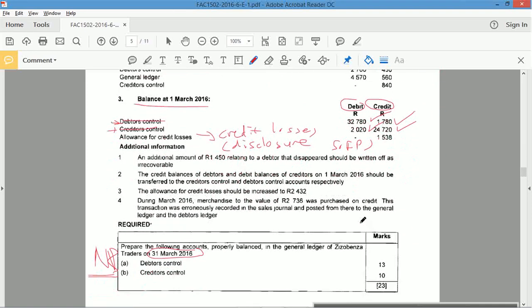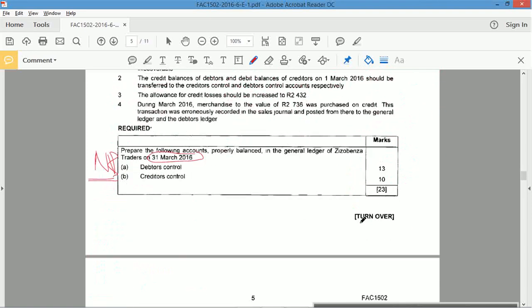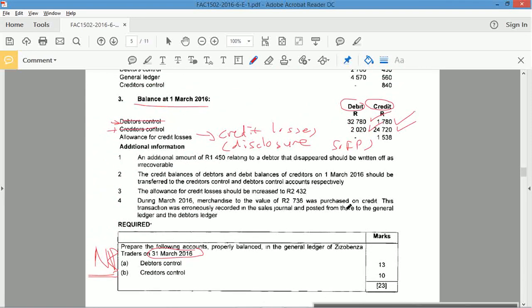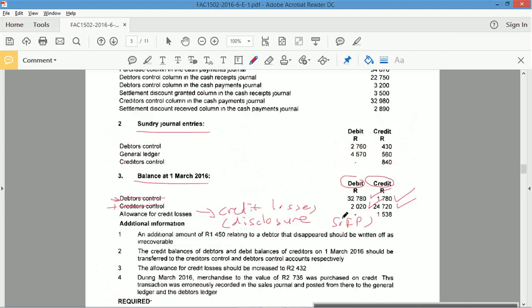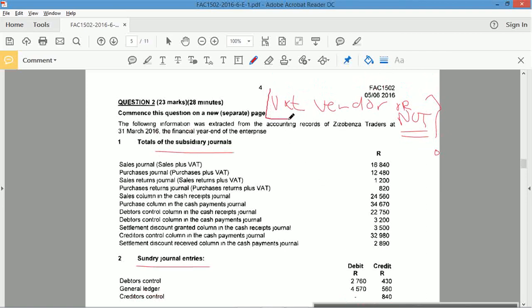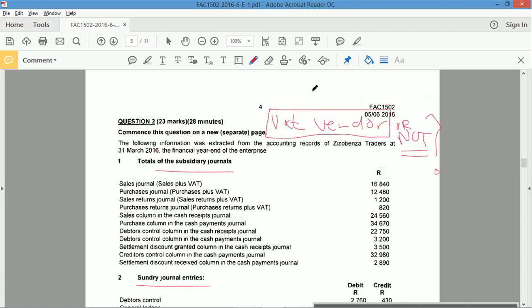We need to see in this question, did they say anything here in the question whether this person or this business was a VAT vendor or not? No, they don't. Okay, so problem. Okay, problem with the question. They need to tell you, is this person a VAT vendor or not? You can't guess. Right, so I'm going to assume that they are. They should have told you that.